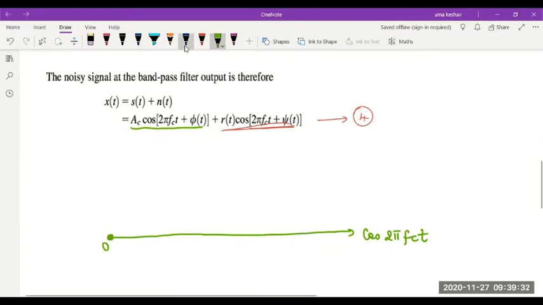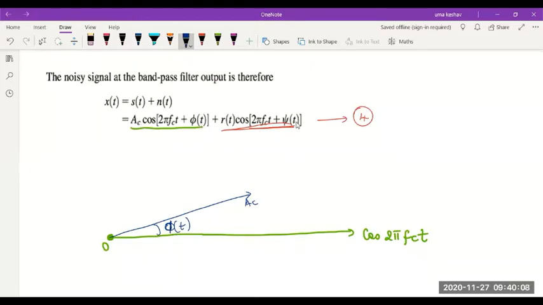From 0, I should draw a straight line of length AC, which is making an angle phi of t with the reference x-axis. Remember, I'm using cos 2 pi FCT as the reference. So when I consider this signal, I should draw a straight line of length AC, which makes an angle phi of t with the reference. Okay. So this is how I represent this first signal.